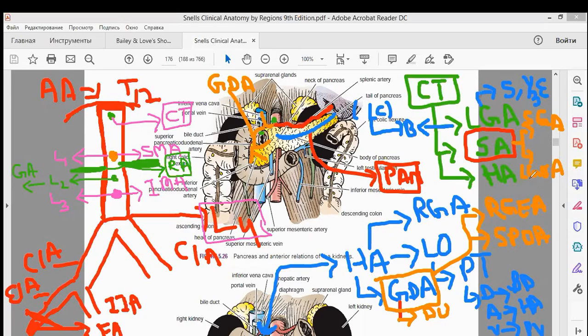This left gastroepiploic artery, please remember, is a branch of your splenic artery. But your right gastroepiploic artery is a branch of your gastroduodenal artery, and that gastroduodenal artery is a branch of your hepatic artery, and that hepatic artery is a branch of your celiac trunk. Now see here, this superior pancreaticoduodenal artery gives blood supply to the duodenum and also to the pancreas.